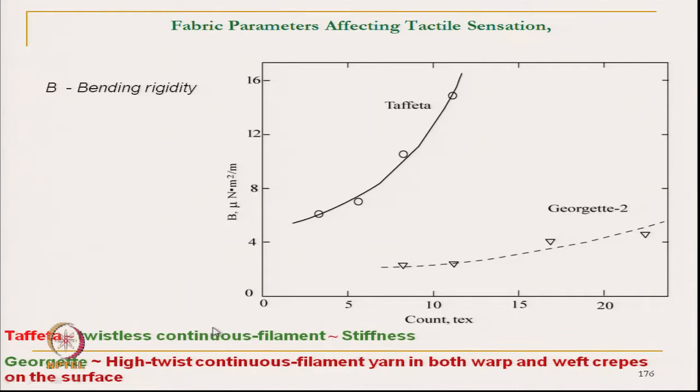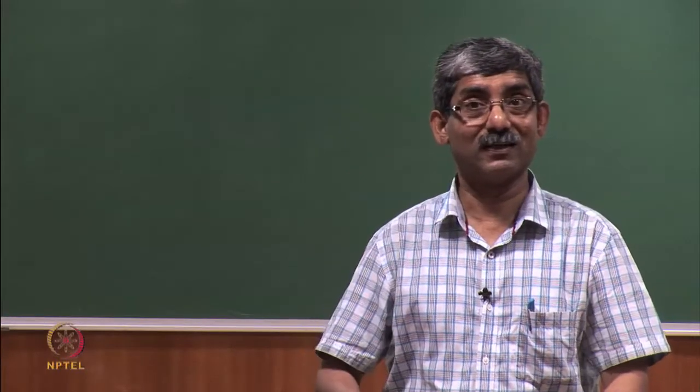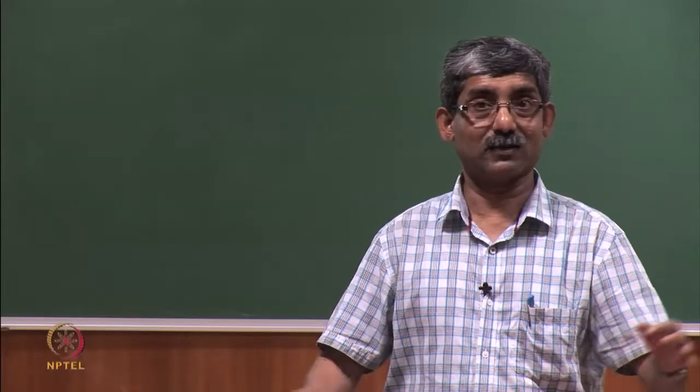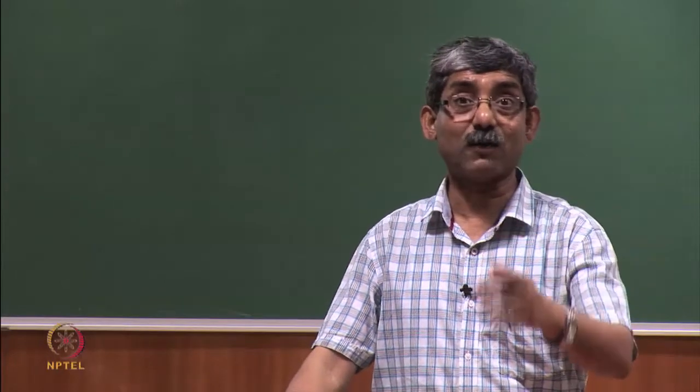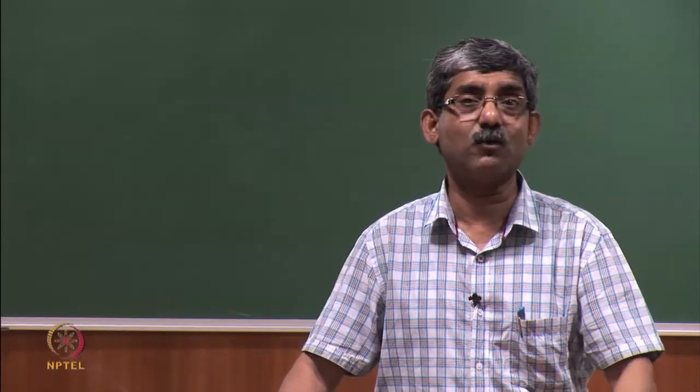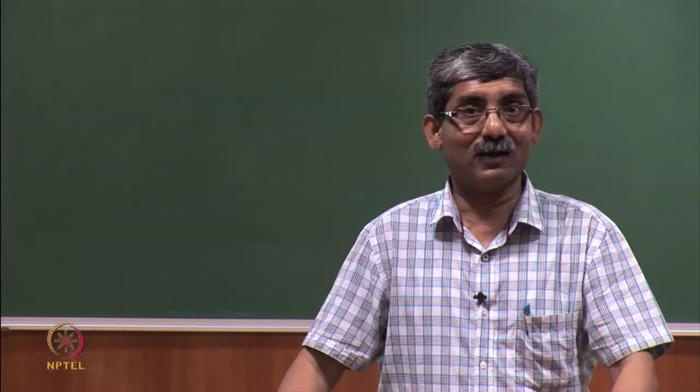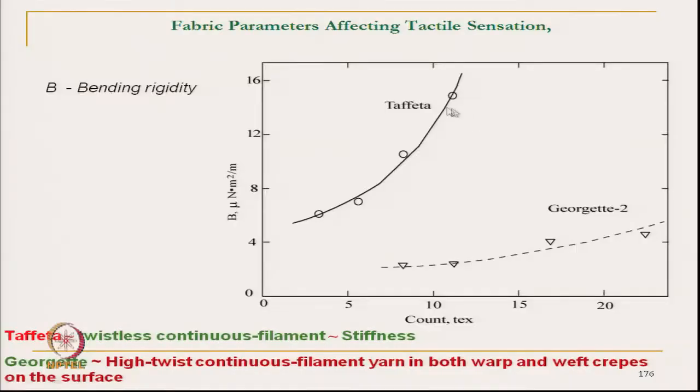As we increase the diameter of the filament, it increases, but in Georgette, where highly twisted yarns are used, crepe is present. So, it is also increasing, but the rate of increase is almost flat. For taffeta, if we want to increase the bending rigidity, we can always increase the count.